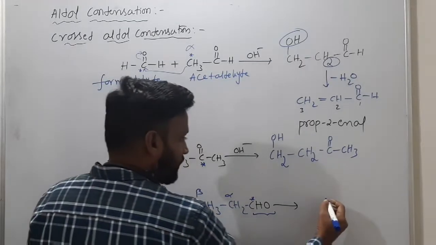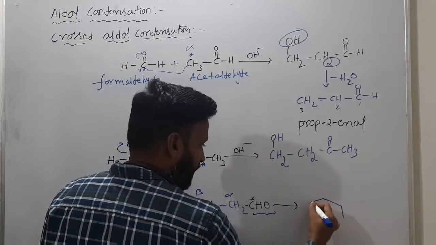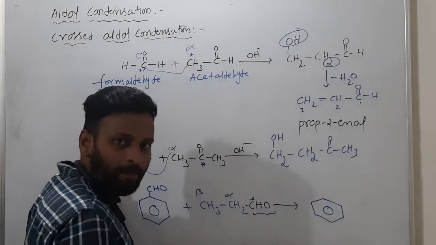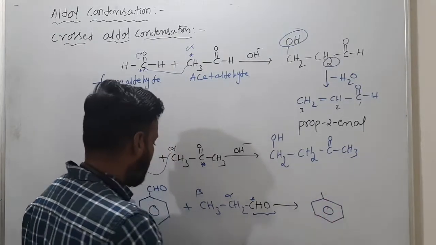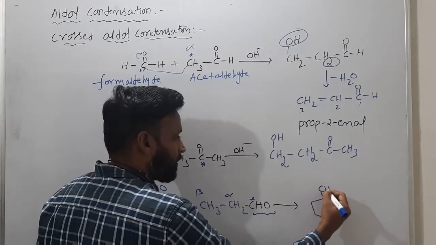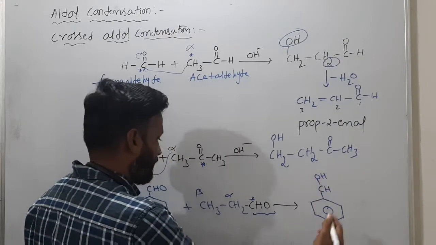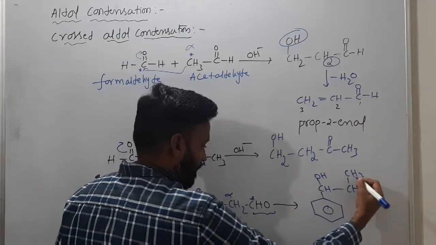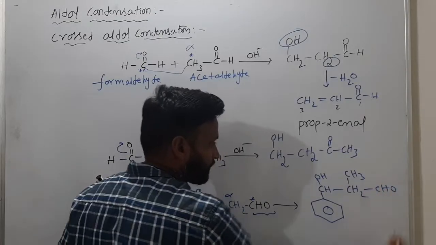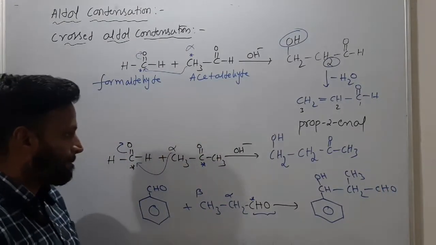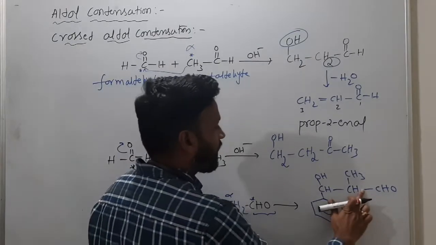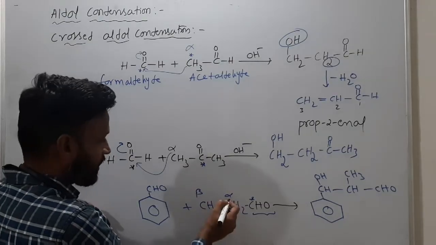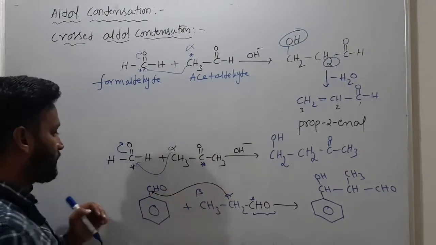So what is the product given in the previous one? I asked for the product, but nobody gave it, especially the girls. But no problem. We will send the answer: CH and OH, and here you have CH2 and here CH3 and here CHO. Sorry, here one more hydrogen is removed. The alpha hydrogen is removed, and this carbon will attack on this carbon.